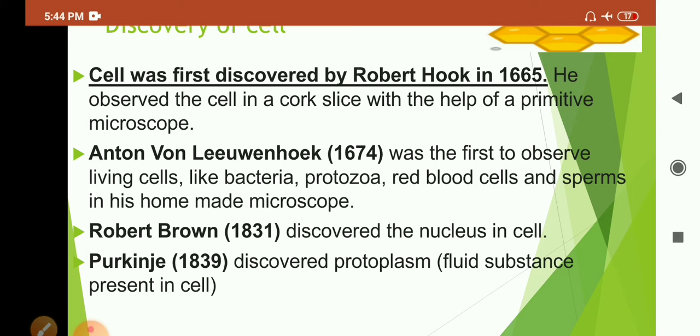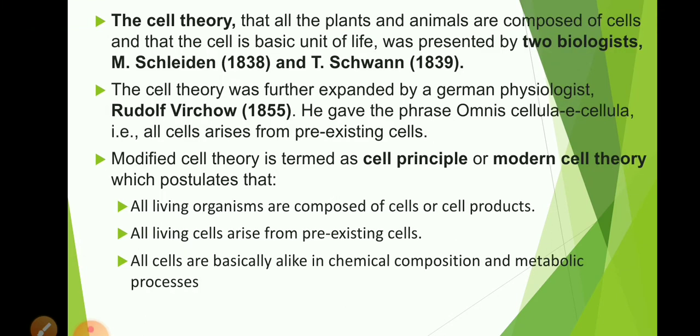Students, you have to remember who discovered the cell first. After that, the cell theory was given by two biologists, Schleiden and Schwann. In cell theory, they explained that plants and animals are composed of cells and that the cell is the basic unit of life.